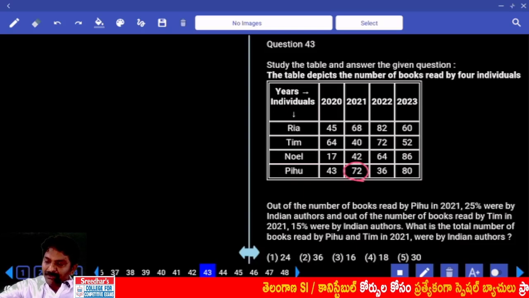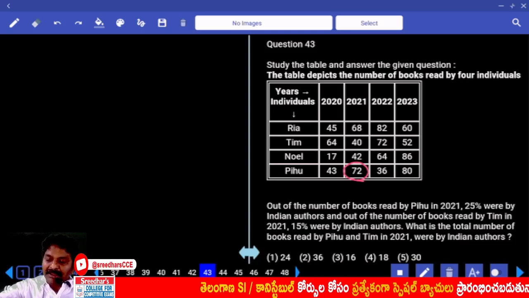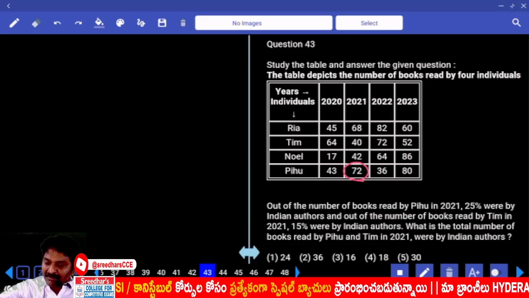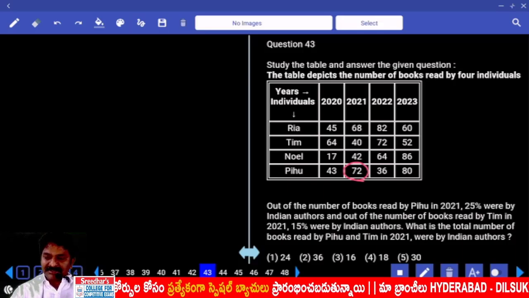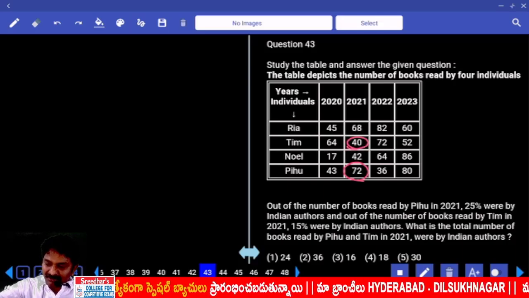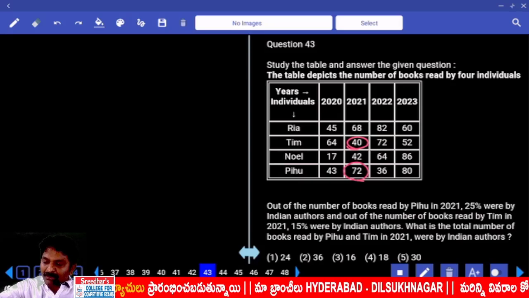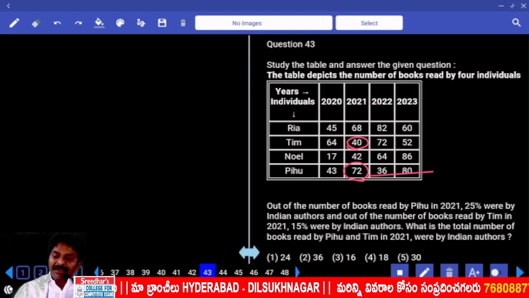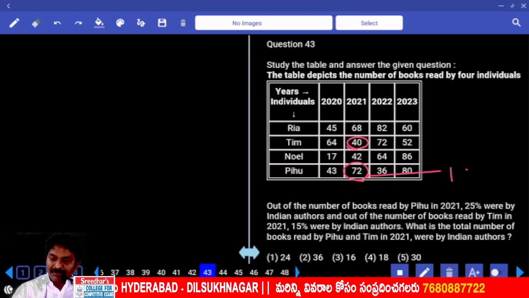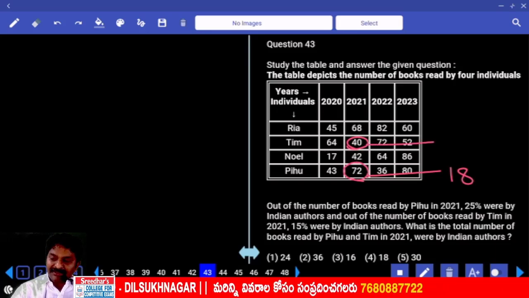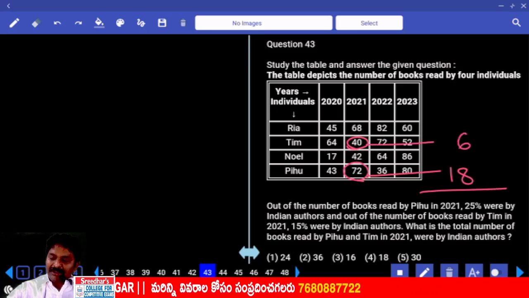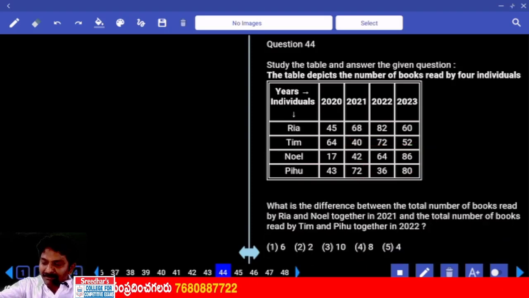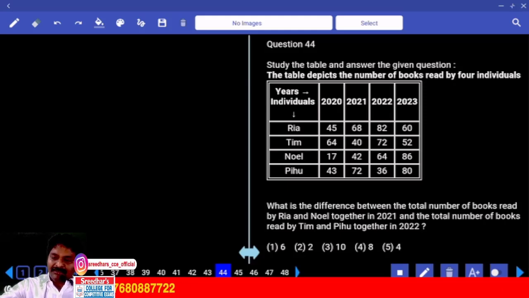Out of number of books read by Pihu in 2021, out of 72, 25% were by Indian authors, and out of number of books read by Tim in 2021, out of 40, 15% were by Indian authors. What is the total number of books read by Pihu and Tim in 2021, which were by Indian authors? 25% of this number, which is 1/4, 18. 15% of this number, that is 6. Total 24.